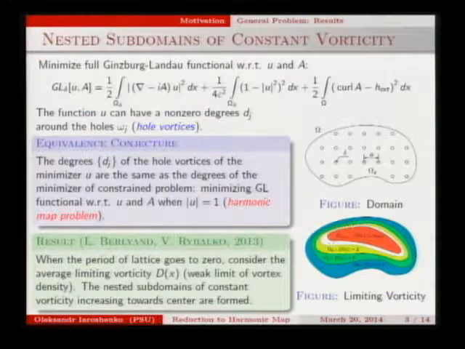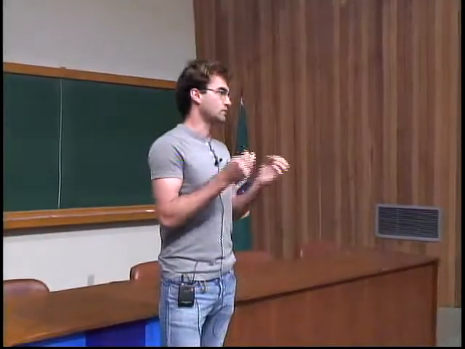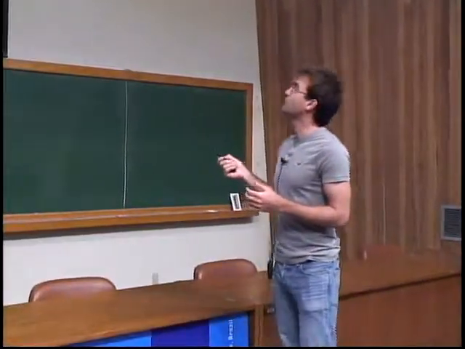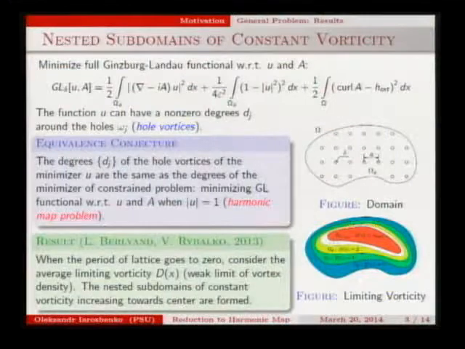What can we say about this conjecture? Some result about degrees of hole vortices was shown in the paper of Stan Alama and Lia Bronsard. They showed that if there are a finite number of holes with fixed size, and the magnetic field is bounded, just some constant, then there is a strong convergence of minimizers of the general problem to minimizers of the harmonic map problem, when there is no period of lattice, as epsilon goes to 0, the inverse of the Ginzburg-Landau parameter.